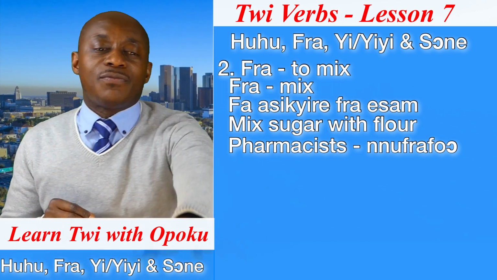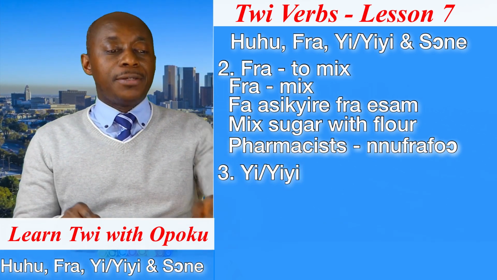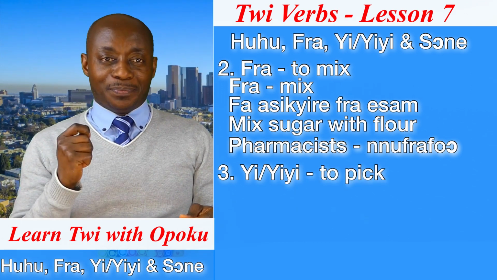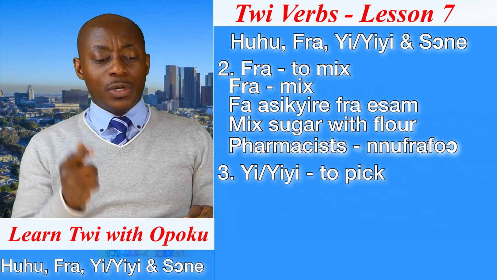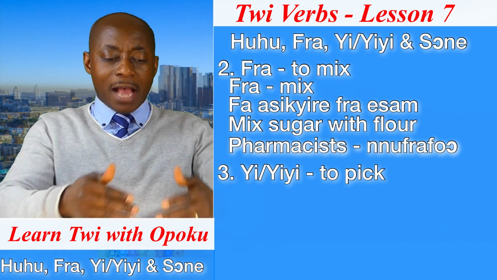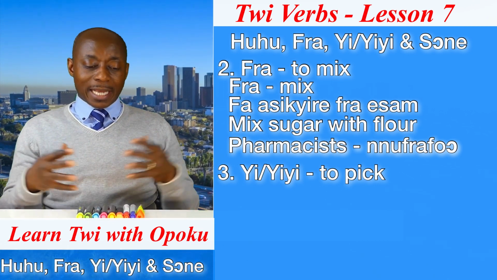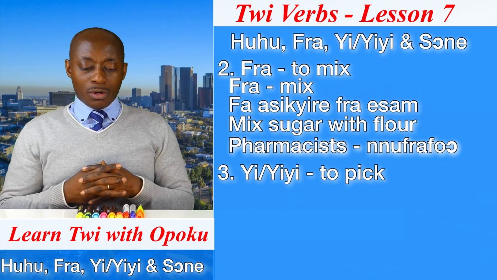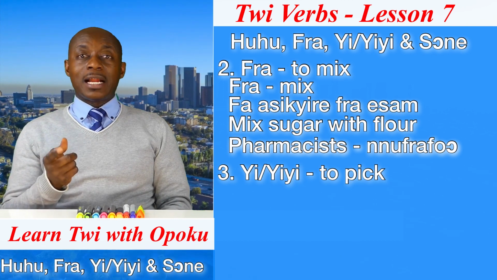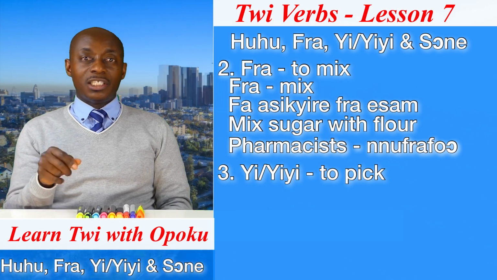Let's go to the next verb. The next verb is what? Yi or yiyi. And what does that mean? It means what? To pick. But when do we say yi? We say yi when we are referring to just what? One item. For instance, I have some pens here. There are so many colors of them, but there is only one that is what? Yellow. So if I want you to pick the yellow one, then I will say yi.